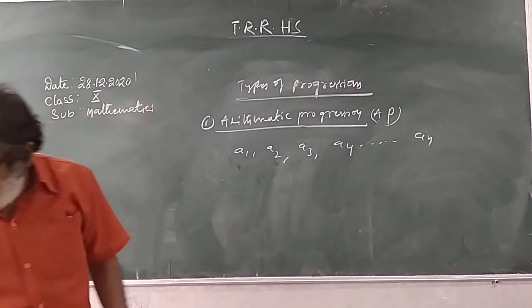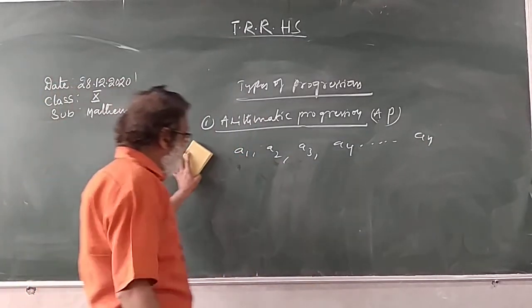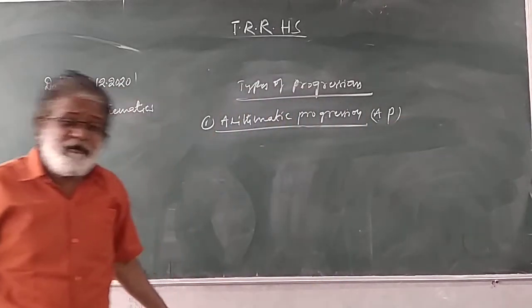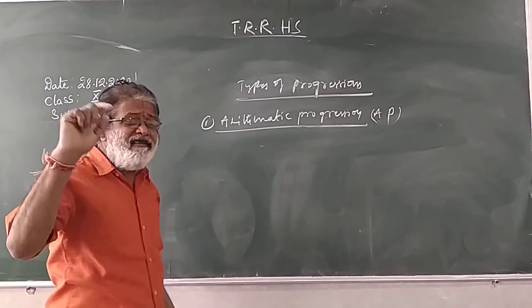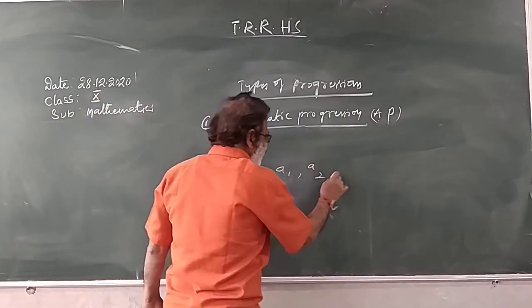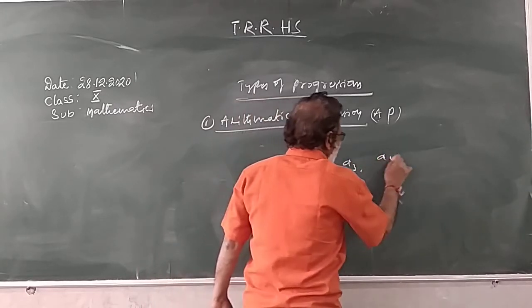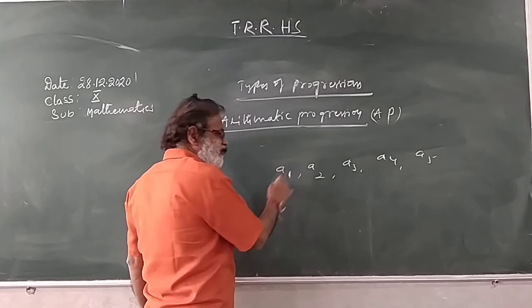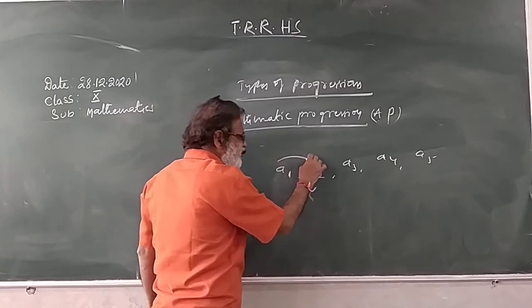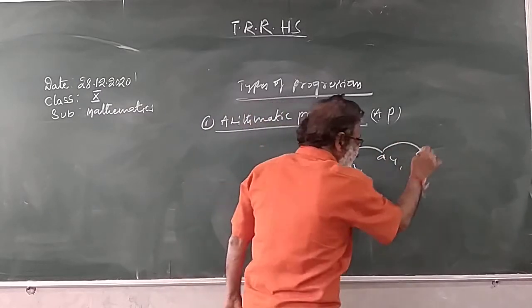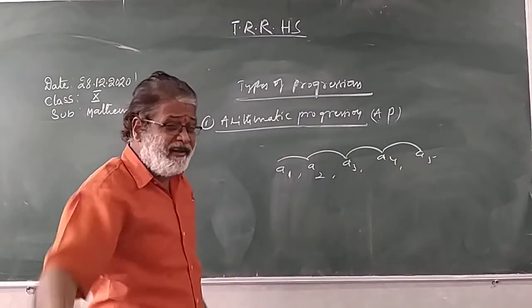So, what is arithmetic progression? In every sequence or progression there are preceding terms and succeeding terms. For example, the sequence A1, A2, A3, A4, A5. A1's succeeding term is A2, A2's succeeding term is A3, A3's succeeding is A4, A4's succeeding is A5, A5's succeeding is A6.